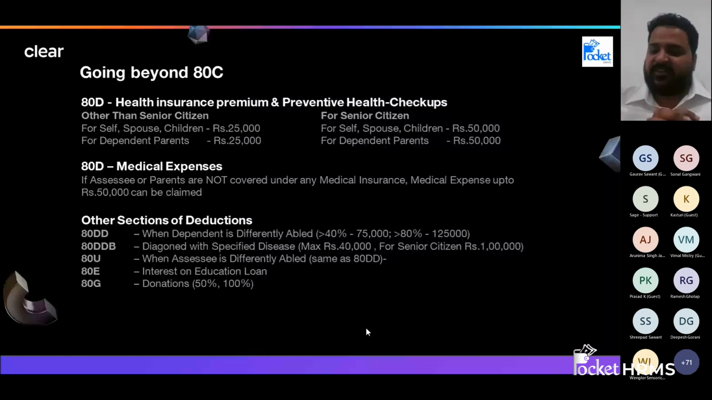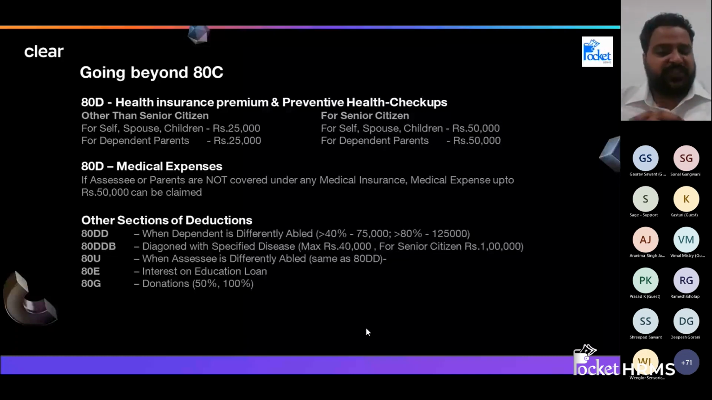Apart from that, say for example, if you have taken any education loan, the interest component of that education loan is eligible for deductions. There is no limit on this. If you are paying 1 lakh, 2 lakh, 3 lakh interest, whatever it is, you can claim that.